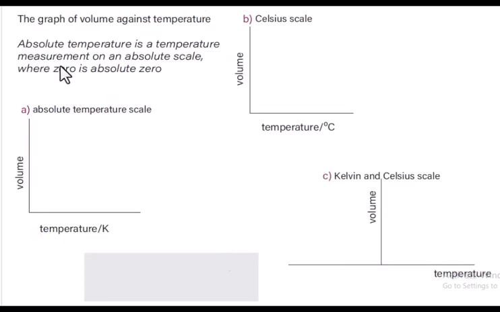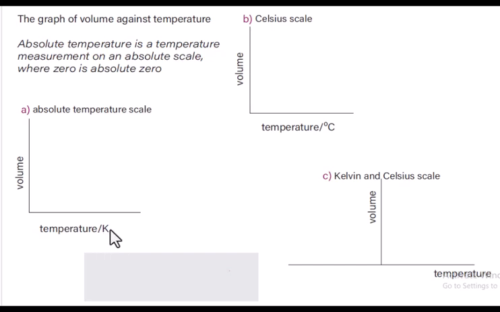Now we want to look at the graph of volume against temperature. Absolute temperature is a temperature measurement on the absolute scale, where 0 is absolute 0. So the absolute temperature scale, or the temperature in Kelvin.